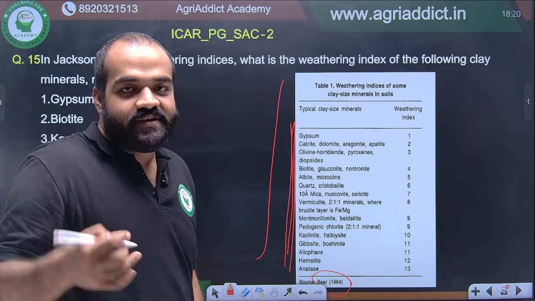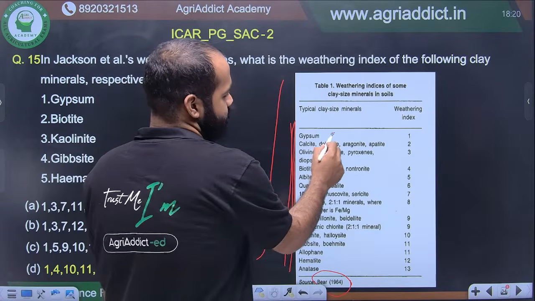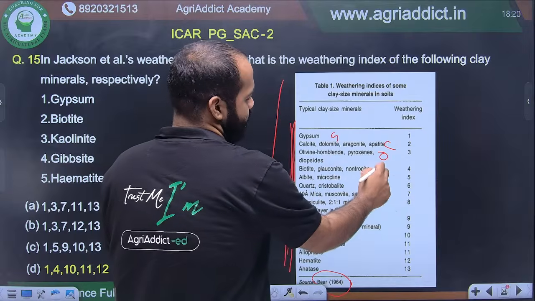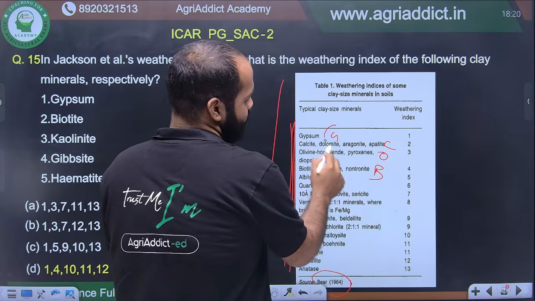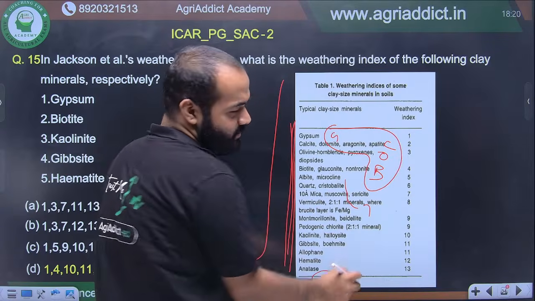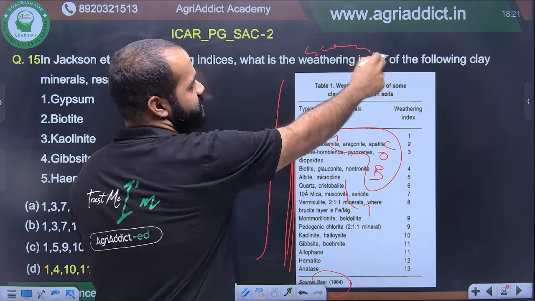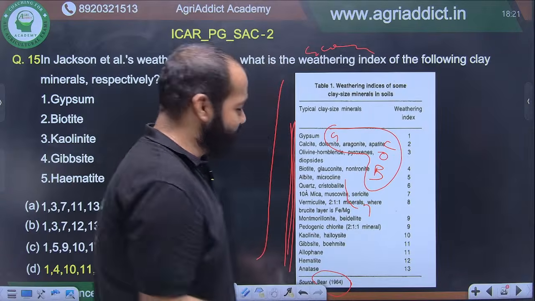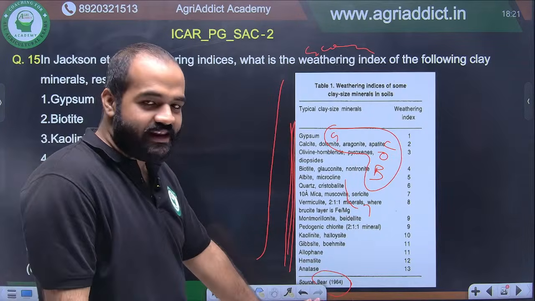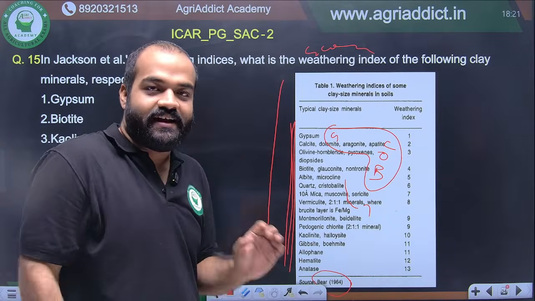Mnemonics, I believe, are your own. You have to make it your own, but I can help you in making. Like gypsum becomes G, calcite becomes C, olivine becomes O, biotite becomes B. So you can put it like Jacob. Then after that A, Q, make something and you can make some type of poem, like Jacob came and hit me and left, kind of. I made it, but mnemonics should be yourself only.